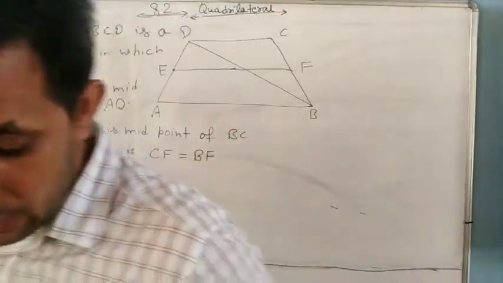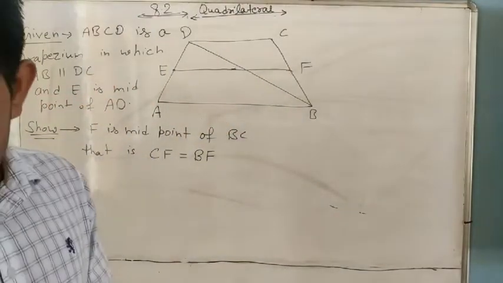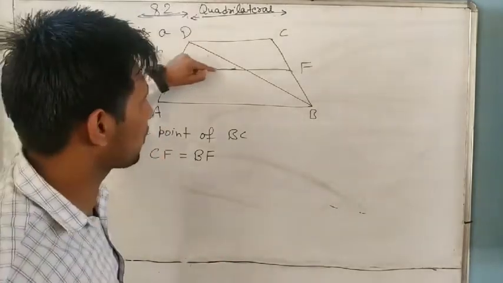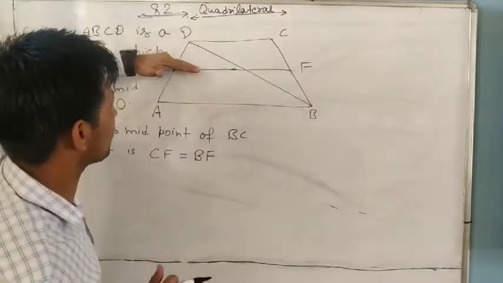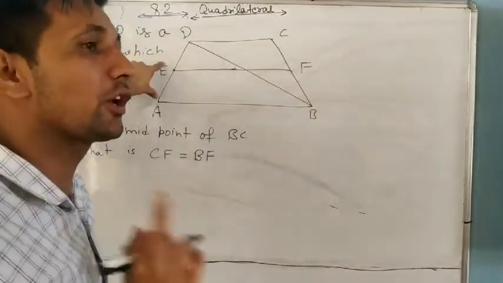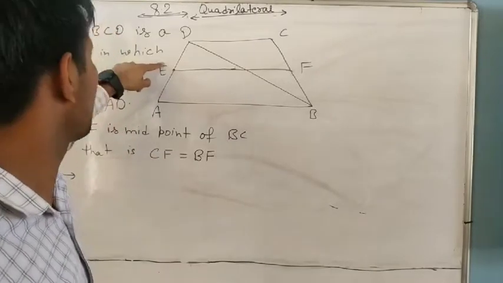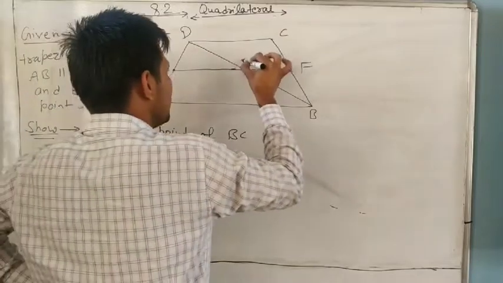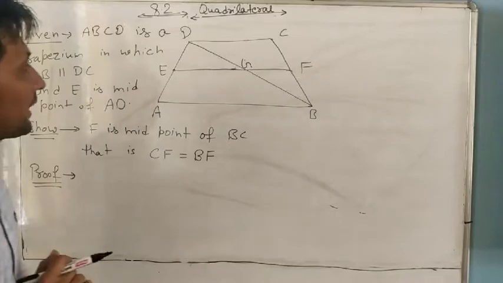Read the statement: E is the midpoint of AD and a line is drawn through E parallel to AB. So we will use the converse of the midpoint theorem, but it works in a triangle, so let us name the point G.